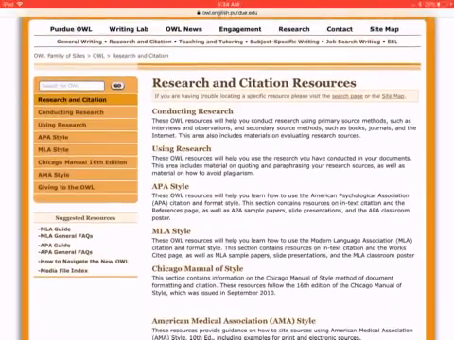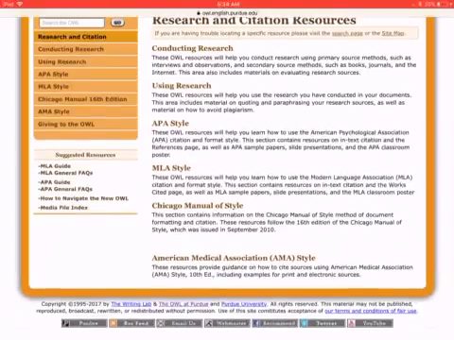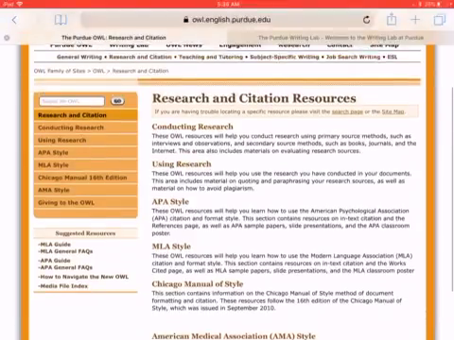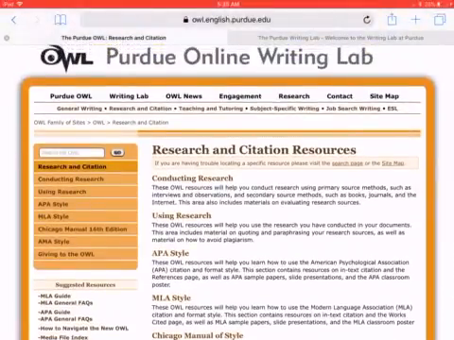Again, this page is going to teach you how to conduct research, teach you how to use research. It's going to go over the three main citation styles. I used a lot of MLA, so this is what I've used, but APA is also a very common one. So it will teach you how to use the APA style, teach you how to use MLA style, teach you how to use Chicago Manual style. They do have the AMA style, but that's a medical thing, and my students would probably never use this. Honestly, unless my students were writing a research paper, which they very well could. I could see seniors doing that.